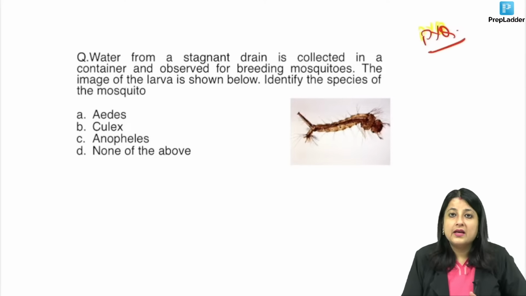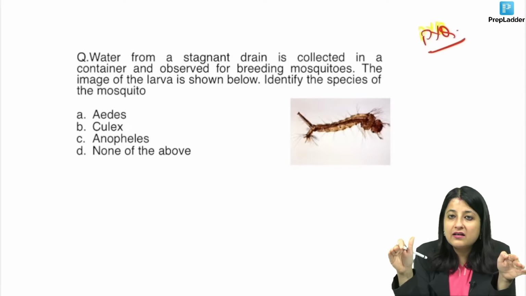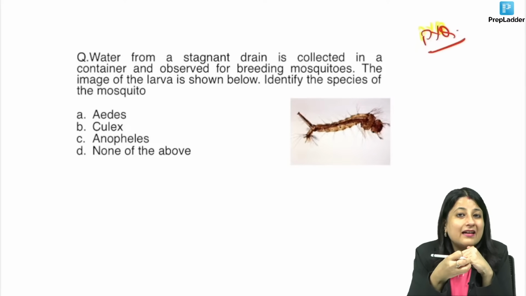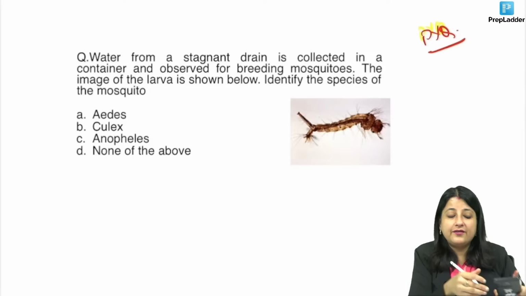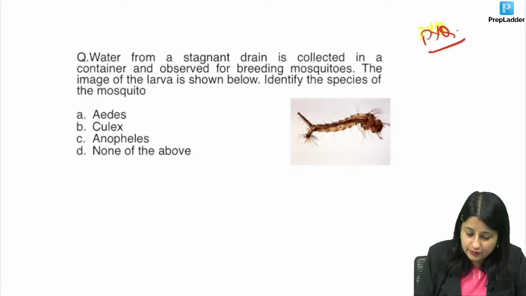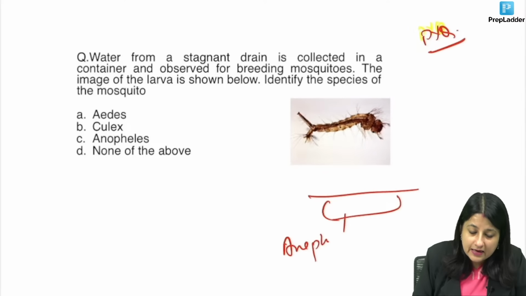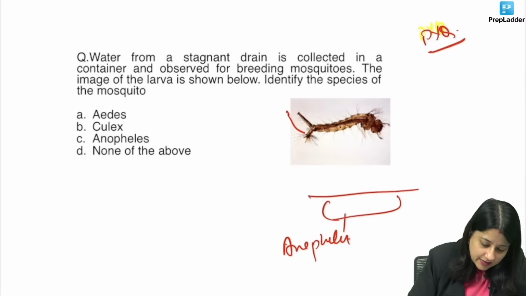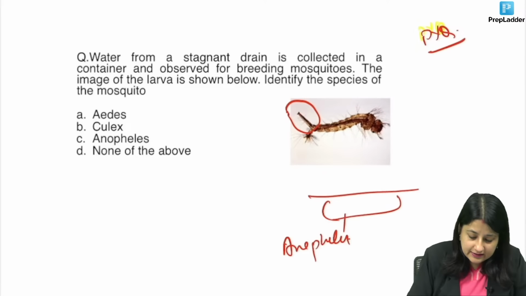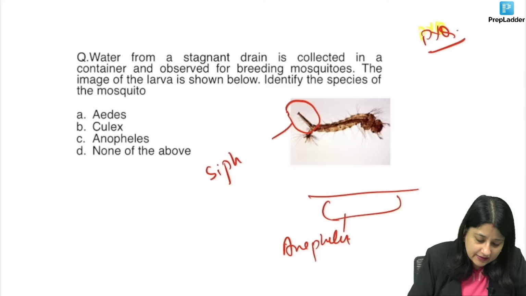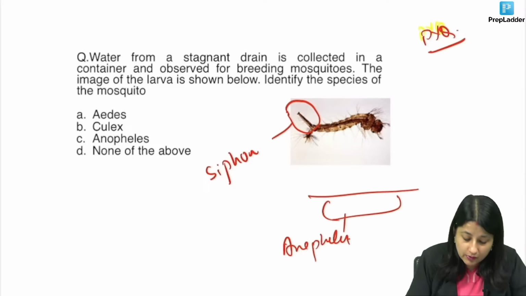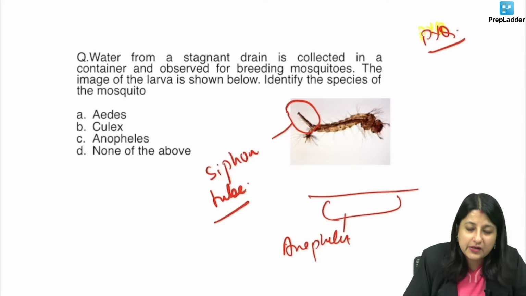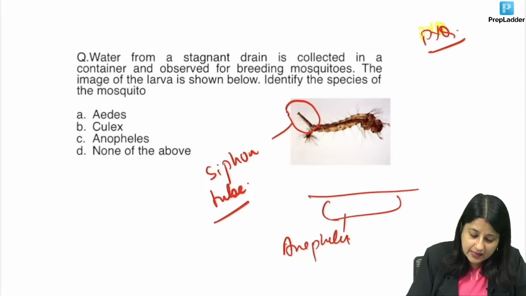Let me show you. Something which rests parallel to the water surface. Stagnant drain. That's dirty. Now if something rests parallel to the water surface like this one, it is Anopheles, but over here you can very well see this. Now what is this? This, everyone, is a siphon tube. Immediately most of you went on writing Anopheles. No. This is a siphon tube or a breathing tube, and this siphon tube, guys, is longer.